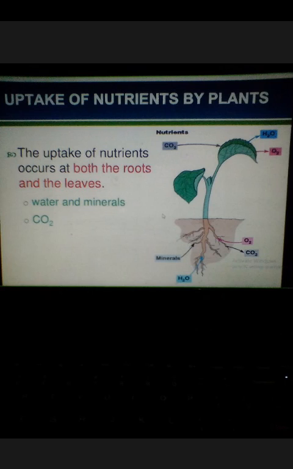Along with that capillary water, minerals available in the ground are absorbed. But carbon is the only nutrient which is absorbed in the form of gas, CO2, from the aerial parts, and you know that process very well as photosynthesis, which we have already seen. So these are some of the nutrients which are absorbed.